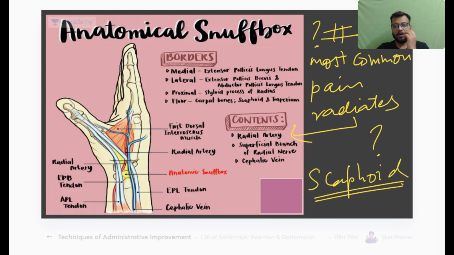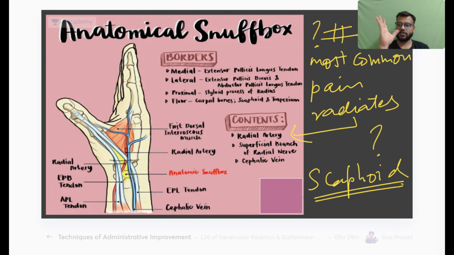Okay, now you should know the boundaries and the contents. At least this much you should know. Okay, so first of all, the boundaries of the anatomical snuff box. Here you can feel the anatomical snuff box.